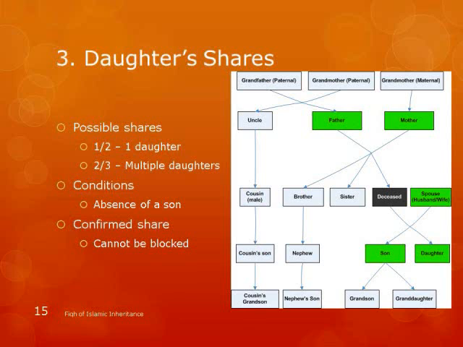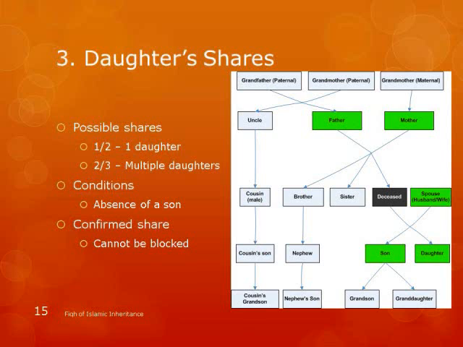Grandfather, there is no guarantee. Father, basically, we will see the rules, but the one who is closer to the deceased can block the one who is away from the deceased. So grandfather and grandmother are away. So father, basically, in this chain, blocks the one above him. And same thing with this one. Son can block grandson and granddaughter. Full brother can block nephews. And so the closer you are to the deceased, the more you can block those below you. Okay, that's the rule that we need to remember.